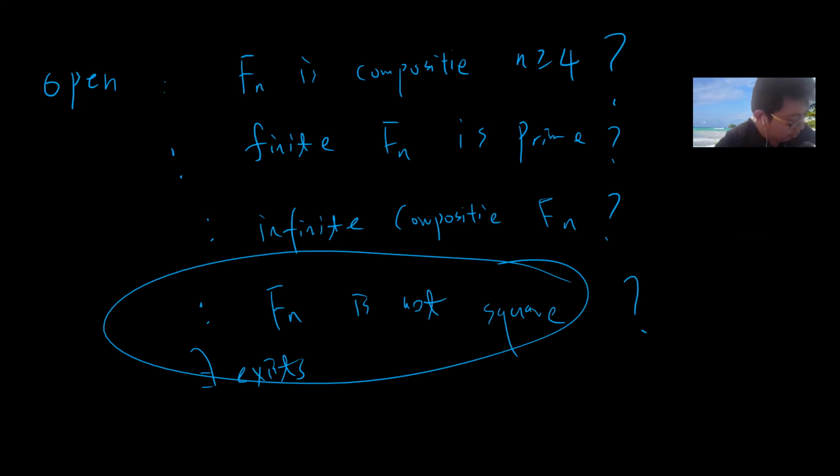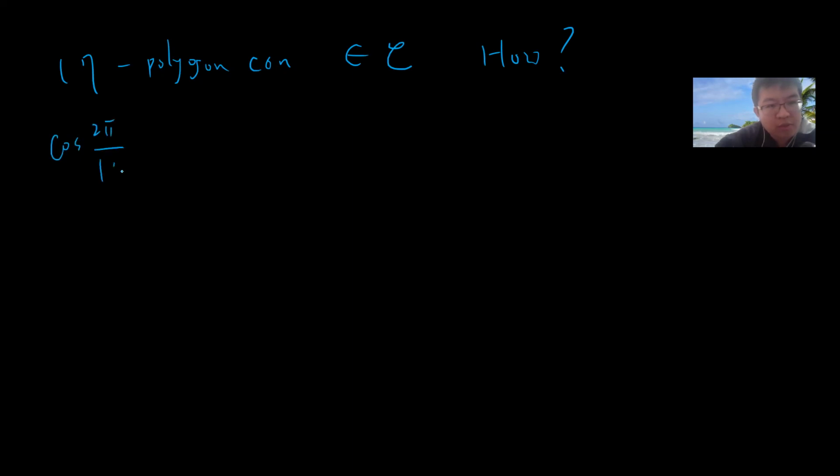Okay, so now finally let me explain how to do this. We prove that the 17-gon, the regular 17-sided polygon, is constructible, right? But how? Originally, I need the cosine of 2 pi divided by 17, right? It satisfies some minimal polynomial, let's say this is alpha.